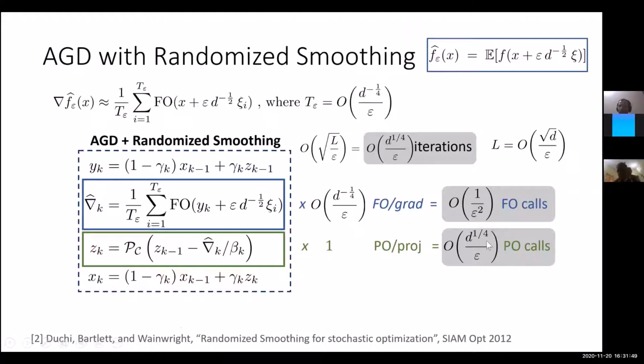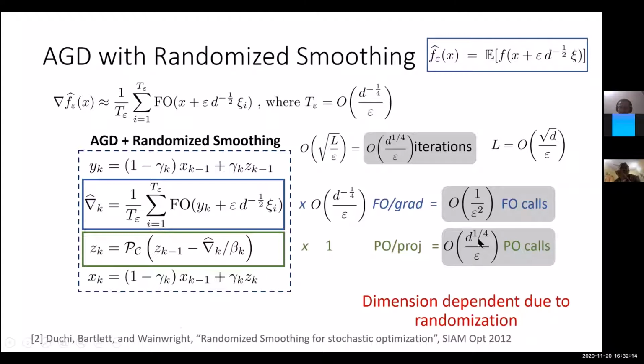As we mentioned, we are usually interested in high dimensional settings, where any kind of dimension dependence cannot be tolerated, because the dimension we are thinking of here is extremely large. So the question we would like to ask is whether we can remove this dimension dependence that we get in randomized smoothing.